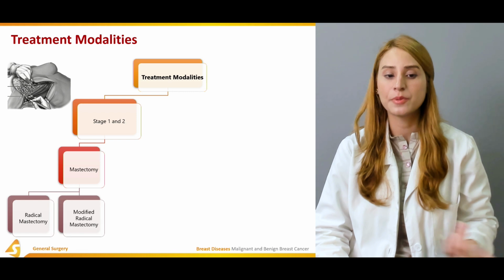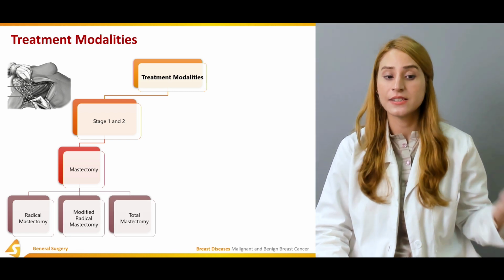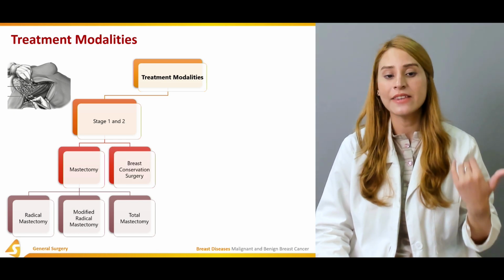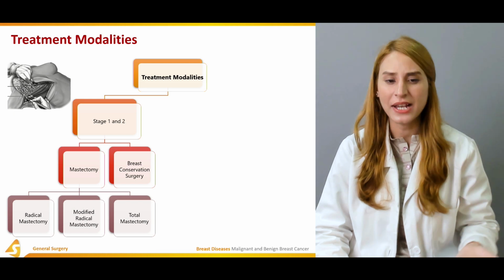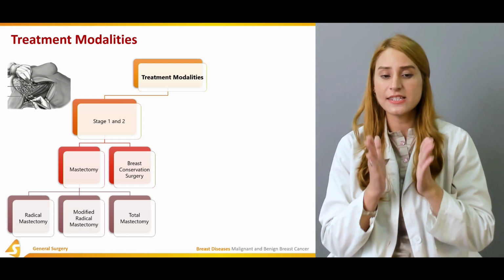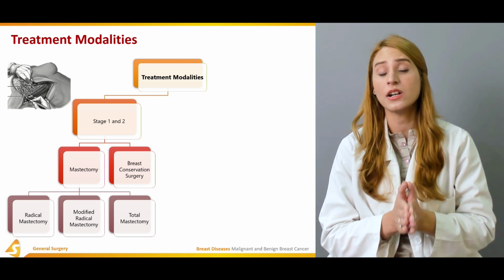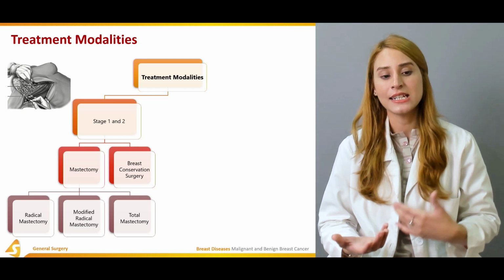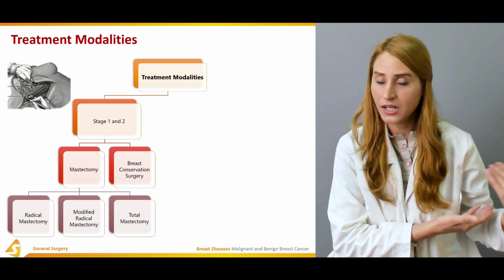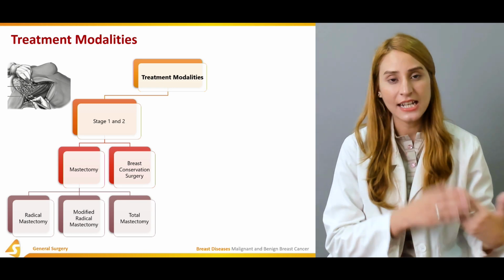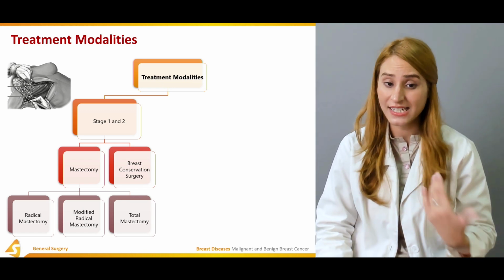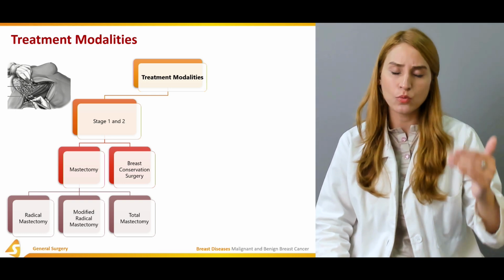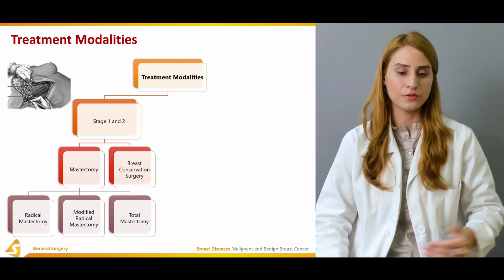In stage 1 and 2, we perform the mastectomy, and this is radical mastectomy, modified radical mastectomy, or total mastectomy, right? And there's another surgery which is called breast conservation surgery. This is specifically for those patients who don't want to undergo mastectomy. In mastectomy, the whole of the breast tissue is removed, and in radical mastectomy we also remove the axillary tail dissection, and in modified radical mastectomy some parts of the lymph node region 1, 2 or 3 are removed, right?